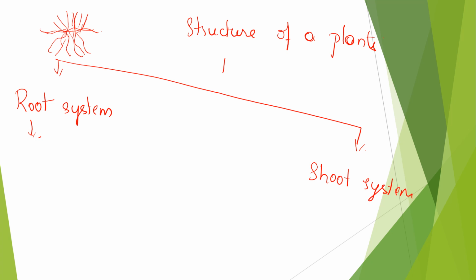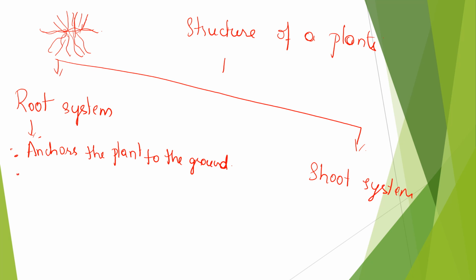So, now tell me, root system. What does the root do? Root anchors the plant into the ground. Only because of these roots is the plant able to stand on its own.